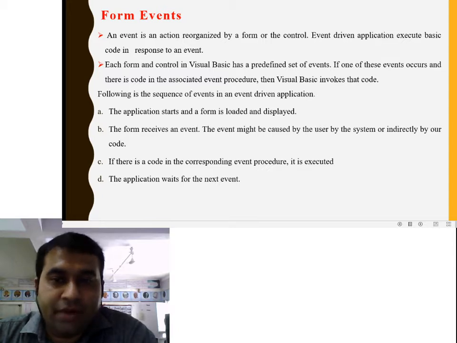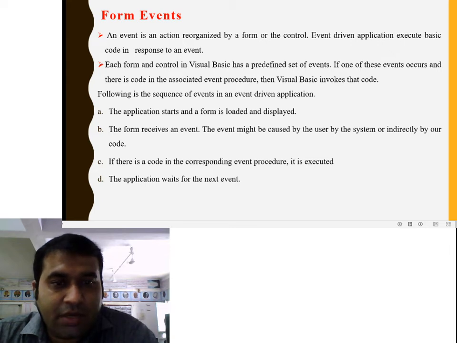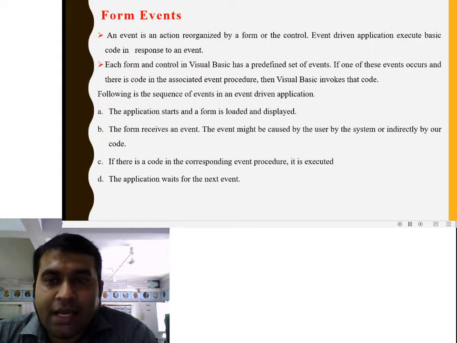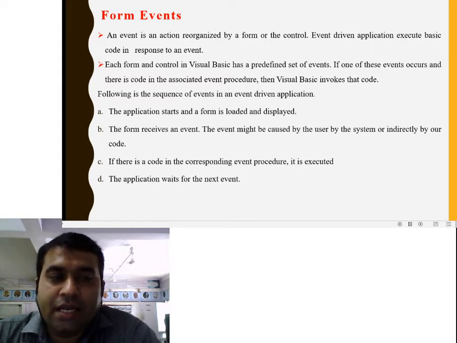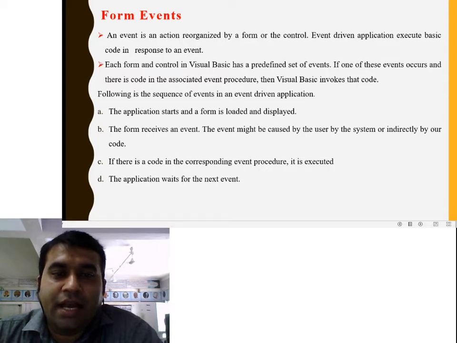The form receives an event. Every time, an event received by the form might be caused by the user, by the system, or indirectly by your code. You decide the form load event, unload event, or any type of event, and this directly or indirectly affects the system or the application.